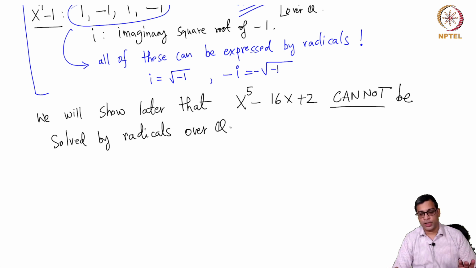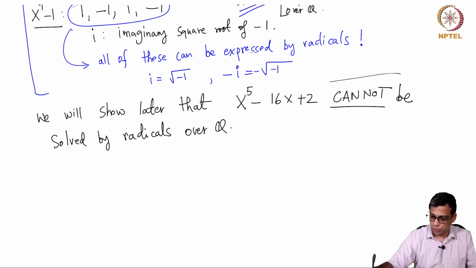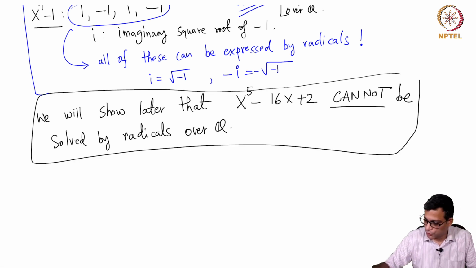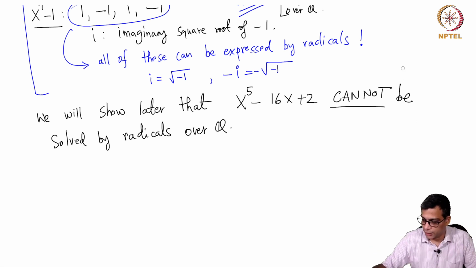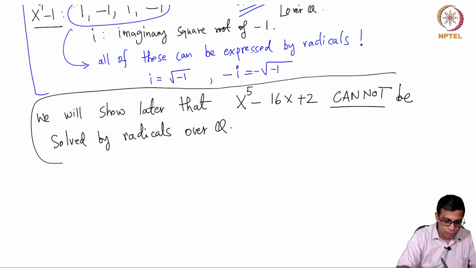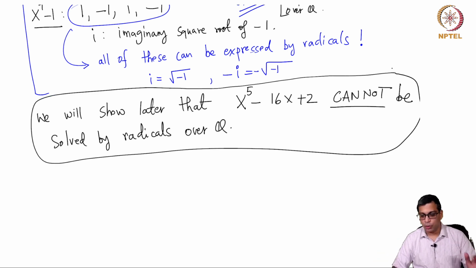Okay, so this is going to be the end goal, or one of the end goals, of this course. We have to develop a lot of theory, and as I highlighted earlier, you should think about this. To prove a statement like this, that it cannot be solved by radicals, is not a question of computing or doing a lot of calculations. It is a question of developing enough theory to find out some other properties which characterize whether something is soluble by radicals or not, and then show that this polynomial doesn't have those properties.